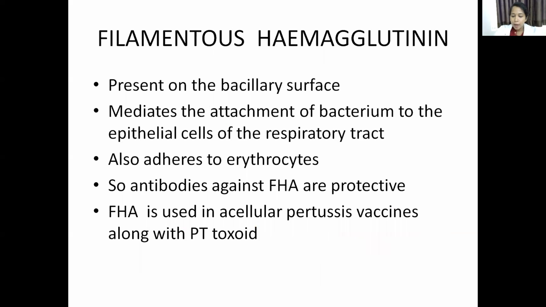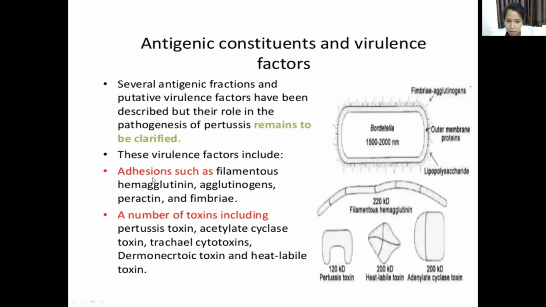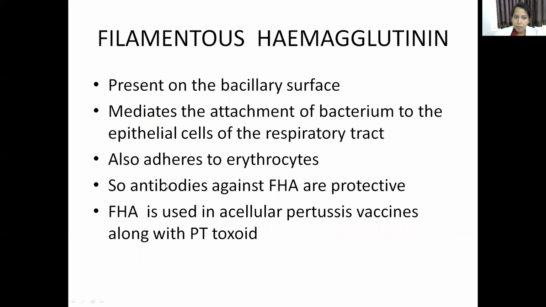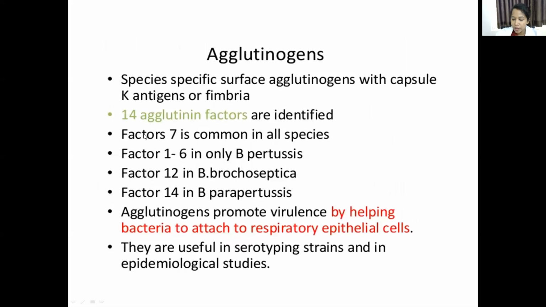Agglutinogens are over, then coming to the second adhesin, filamentous hemagglutinin. This is also present on the bacillary surface, and it also mediates the attachment of the bacterium to the epithelial cells, like the agglutinogens.